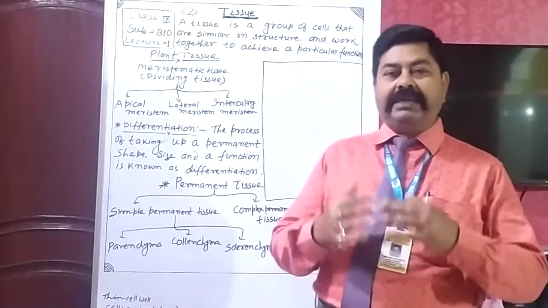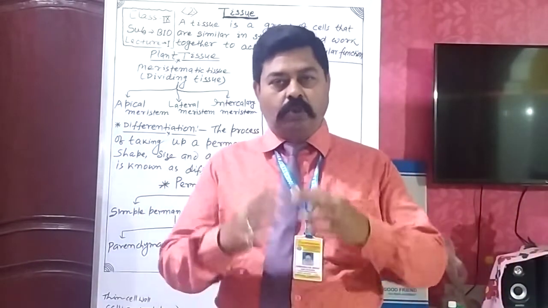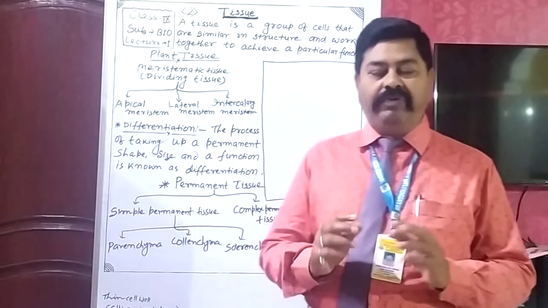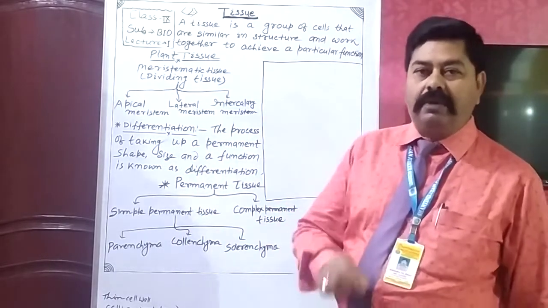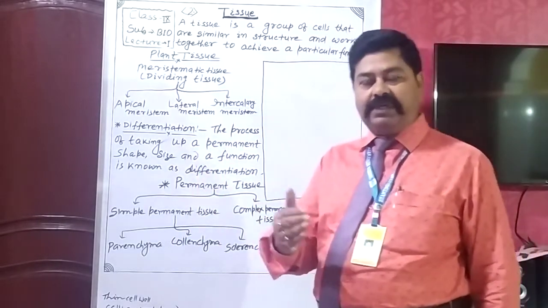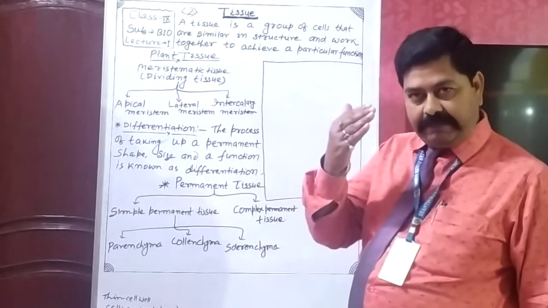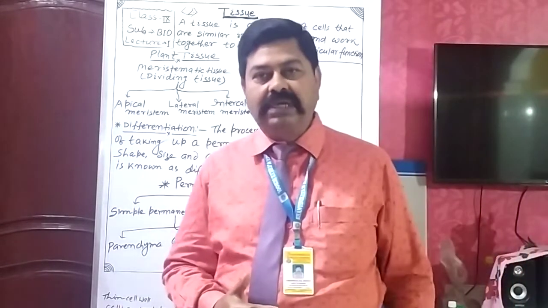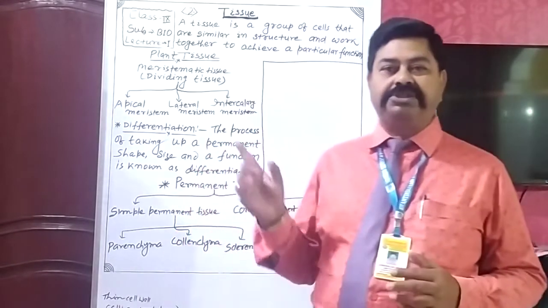So in a complex organism, the group of cells which control the functions is commonly known as tissue.